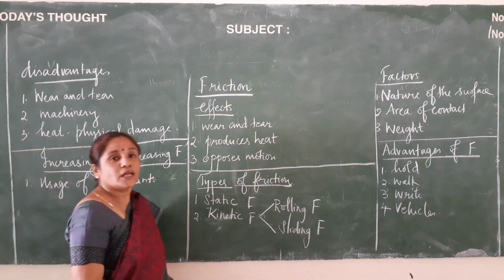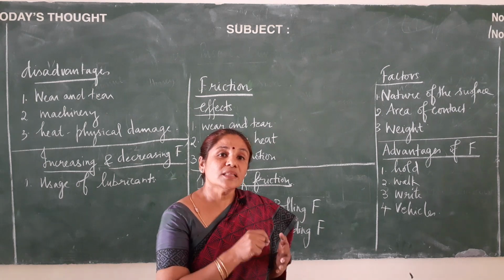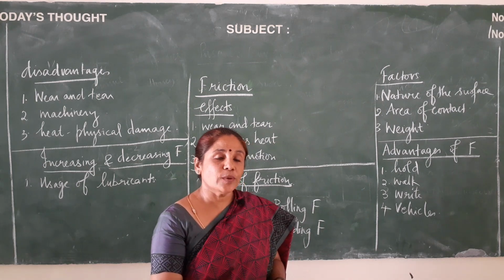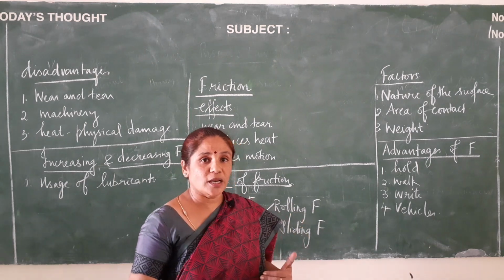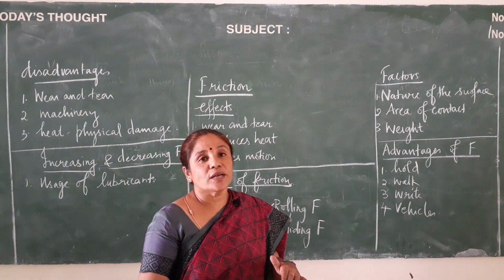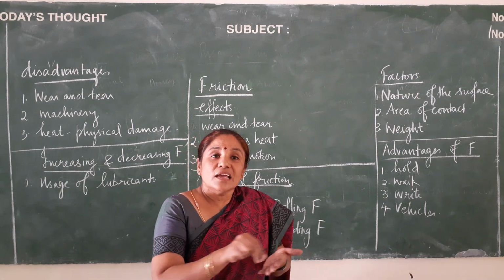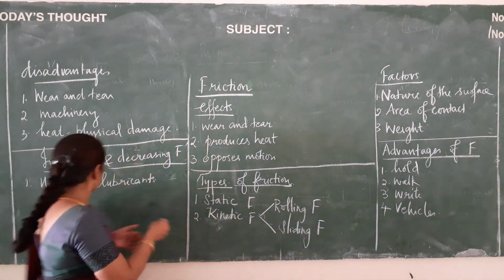For example, you can take lubricants as grease, castor oil, etc. Why are these lubricants used? These lubricants are used in order to reduce the friction. What do they do actually? When you apply this lubricant on the surfaces of contact, the irregularities and all are filled up and the friction is reduced.